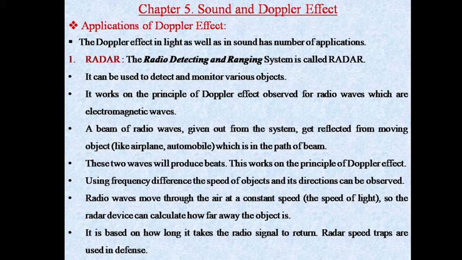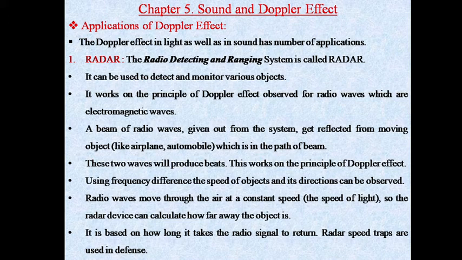A beam of radio waves given out from the system gets reflected from a moving object like an aeroplane, automobile, etc., which is in the path of the beam. These two waves will produce beats. This works on the principle of the Doppler effect. Using the frequency difference, the speed of the object and its direction can be observed.